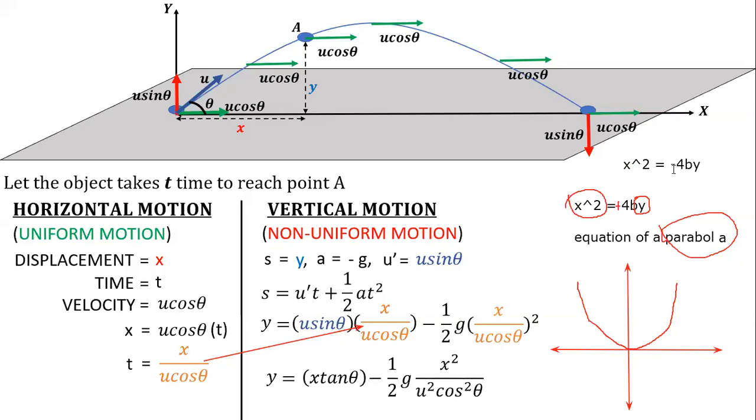Now, since it is minus y, the diagram to represent this parabola will look something like this pattern. It will be facing downwards this way. And in our case also, the curve is facing downwards. So hence we say it is representing a parabolic path.